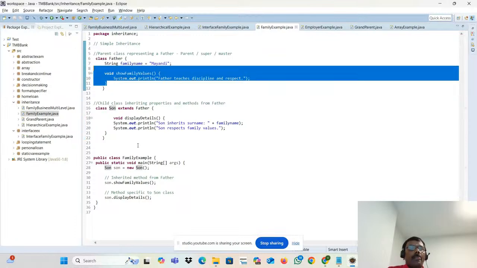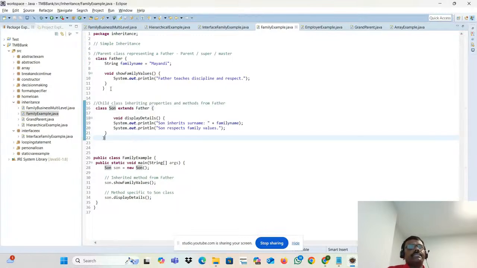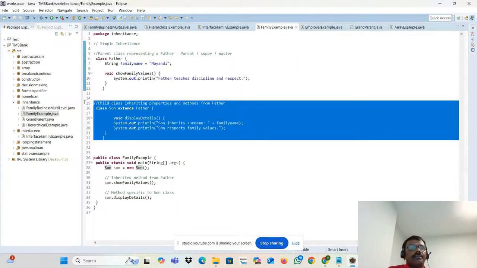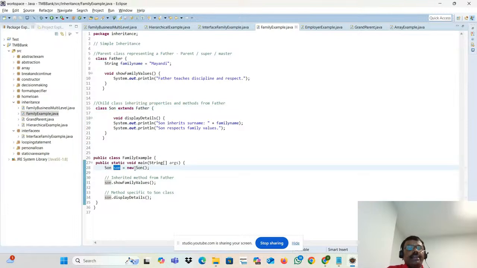Okay. Now, how do we access this class and this class? As usual, how do you create that? Actually, you are creating the object, right? Class name, object name is equal to new constructor. In a similar way you can create it. I'm just creating one object, Son.